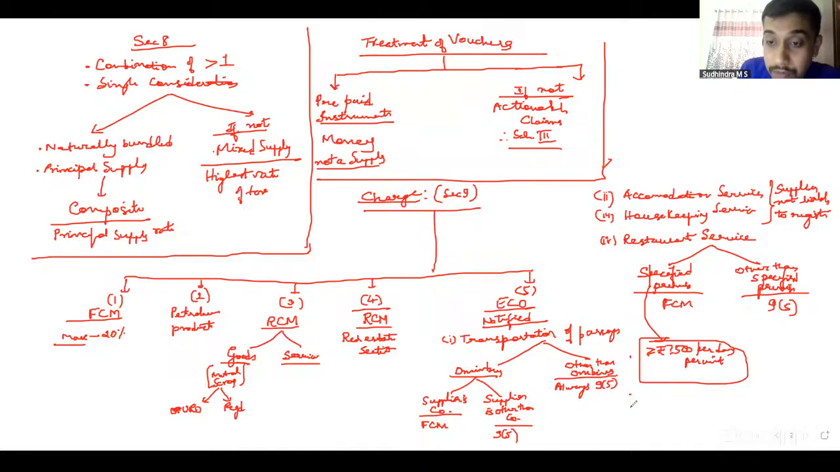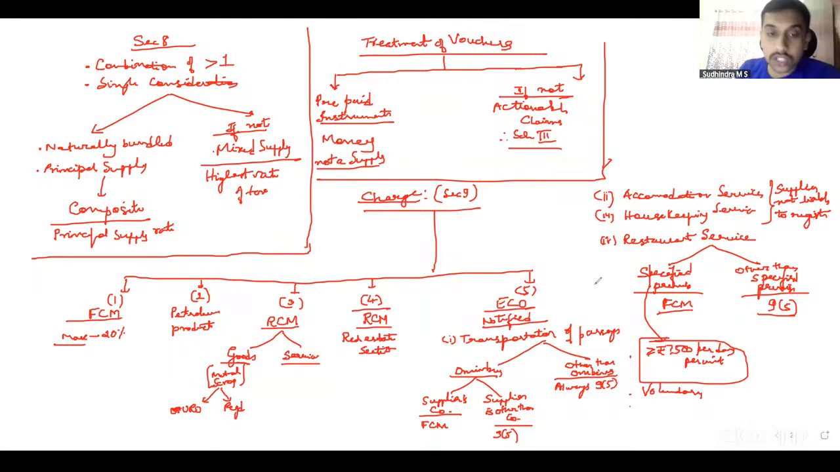Now that specified premise definition has been expanded with effect from 1st of April 2025, which says you can voluntarily declare yourselves as a specified premise, even though you do not have any accommodation service more than 7,500 per day, or you don't have any accommodation service also. Even in that case, you can voluntarily declare yourselves as a specified premise. So if you are a specified premise, forward charge. If not, 9(5) comes into picture. Okay, these are the discussions under 9(5).